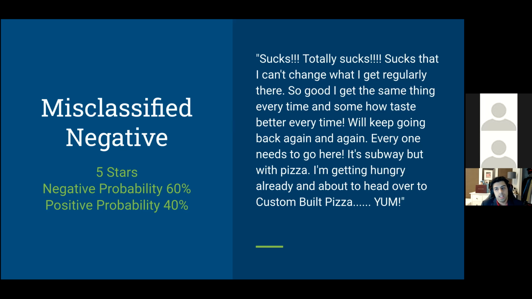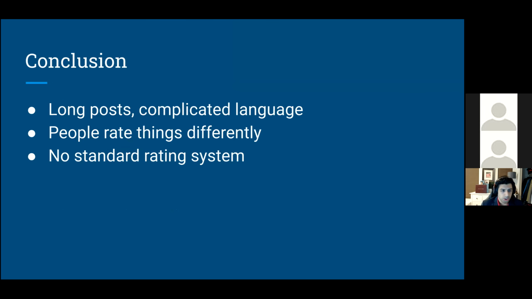Yum. If we look at the first line, we see sucks 3 times, and I think that's what really tipped my model to negative. Even though it says yum and everyone needs to go there and it's a really good pizza place, my model couldn't get over that they use sucks so many times. Just like in the last post, the longer the reviews are, the more complicated language they contain, like similes, metaphors, and sarcasm, and my model has a difficult time picking those up.